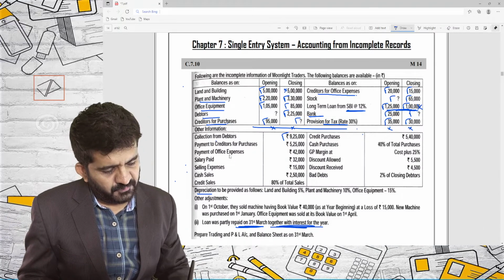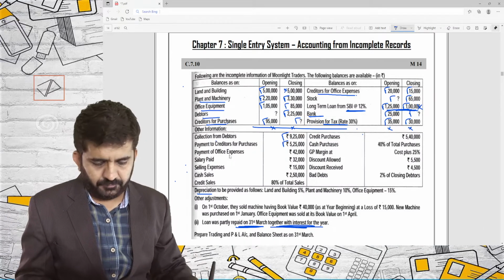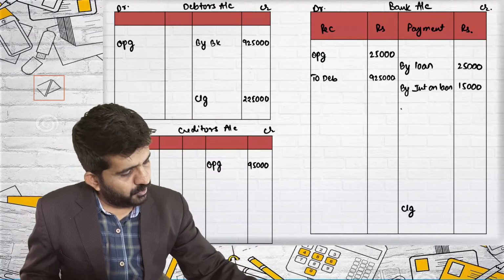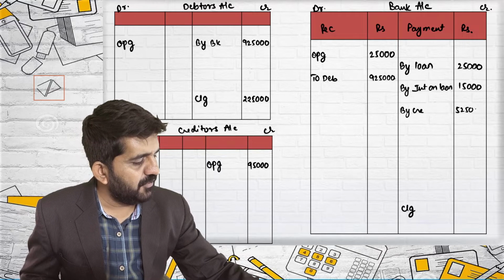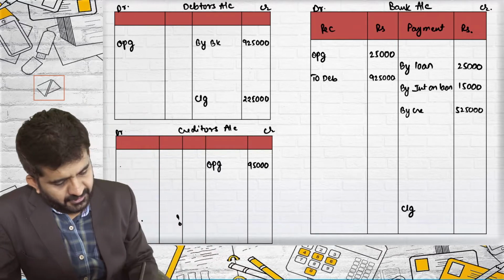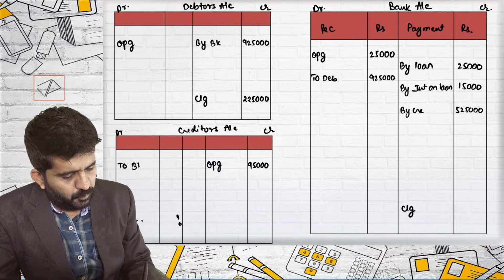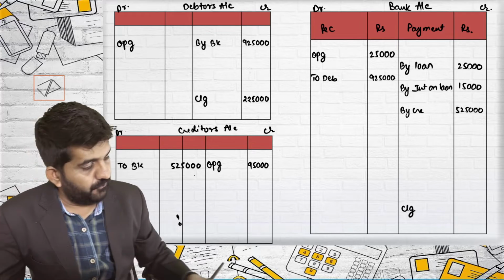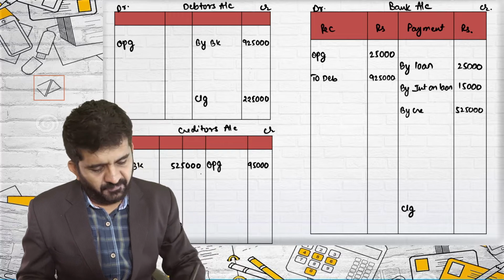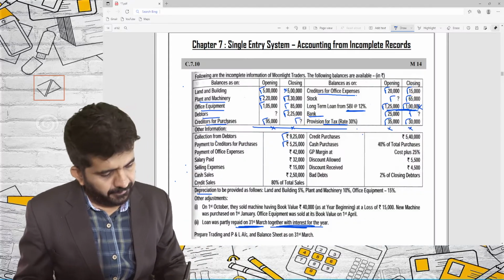Payment to creditors 5,25,000. Payment to creditors by creditors 5,25,000. Creditors account debit to bank 5,25,000. So credit effect, debit effect, I can go ahead.